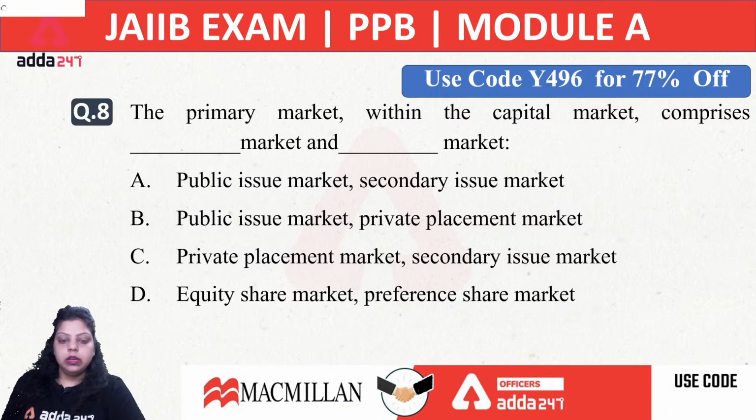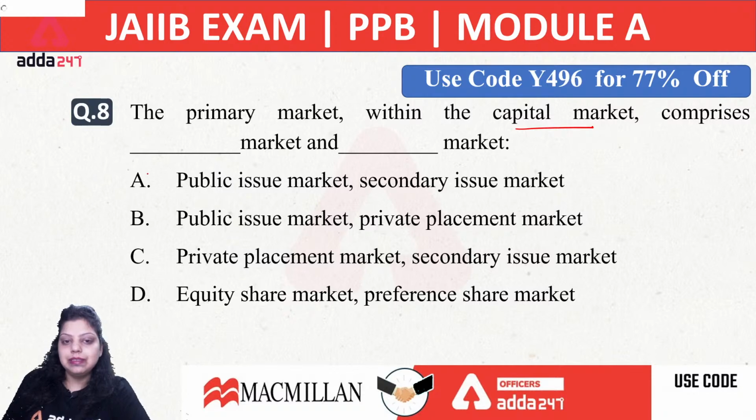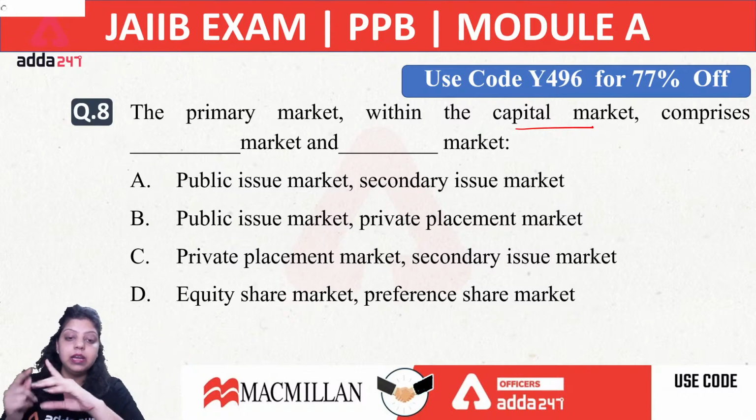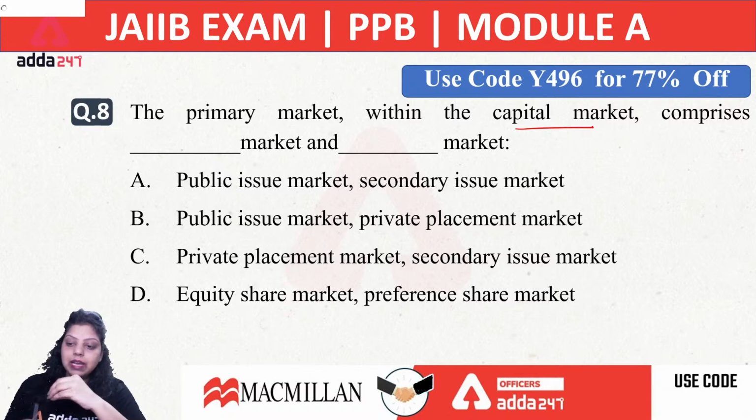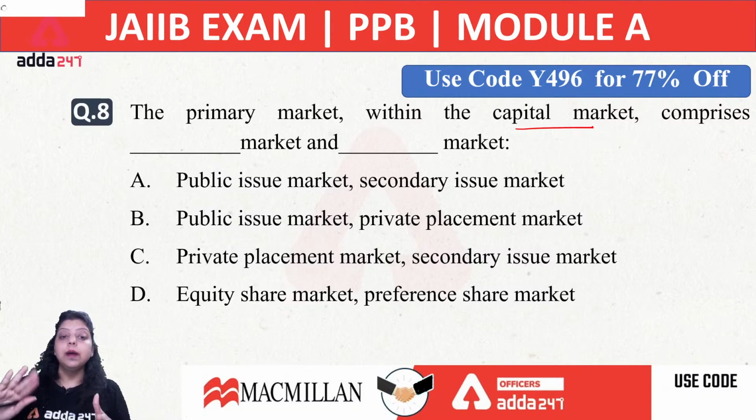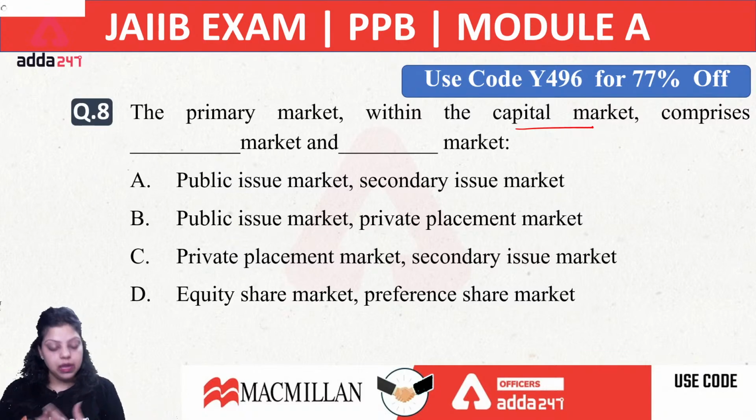Now, the 8th question is asking: the primary market within the capital market comprises dash market and dash market. We have discussed many times that the capital market includes two types of market: first is the primary, second is the secondary market. The primary market is the market in which fresh, new issues are issued by the company and purchased by the investor. The secondary market is the market in which existing securities are traded. In the primary market you can only purchase the security, you can't sell it, but in the secondary market both selling and purchasing can happen.